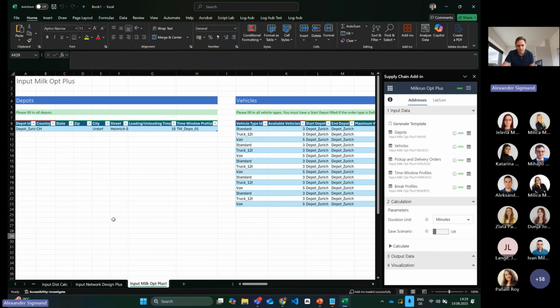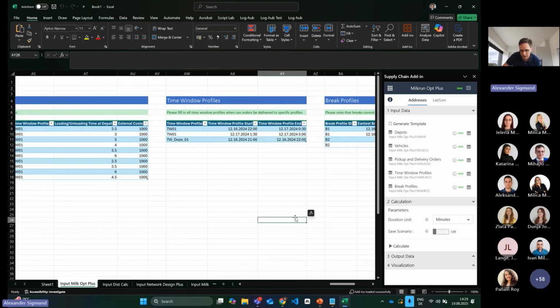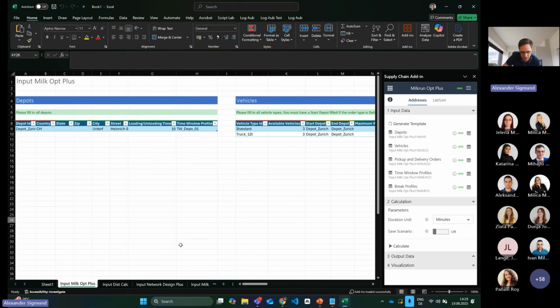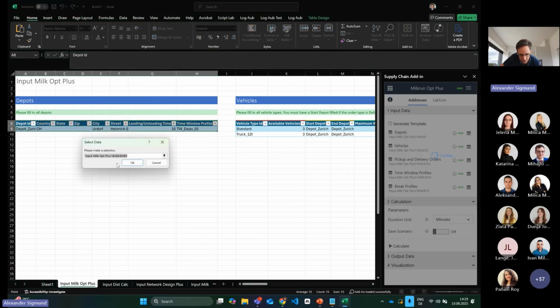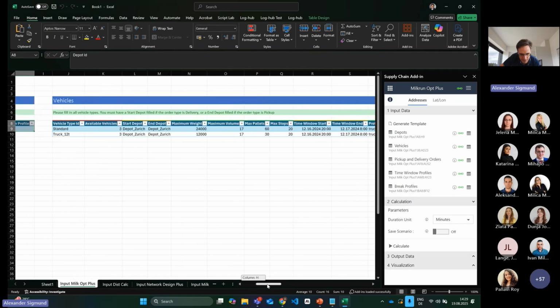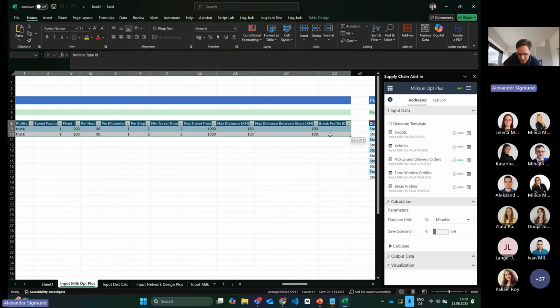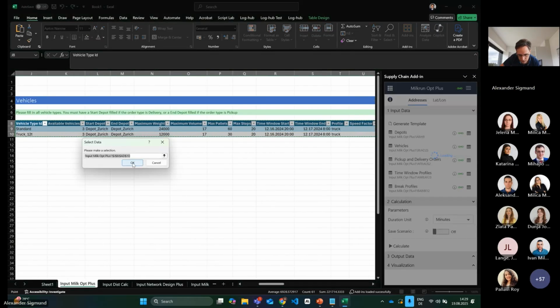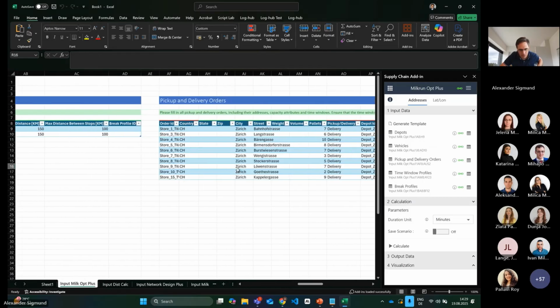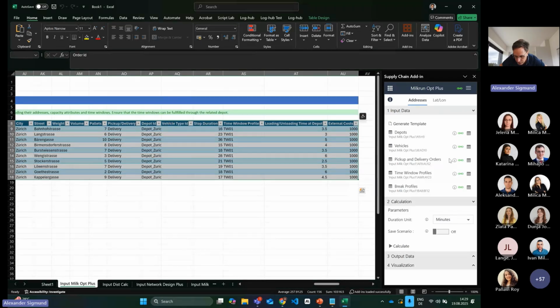And to explain you actually the effect, I prepared some data where we have a smaller example that is easier to explain. What I did here, I used actually also the sample data request, and let's quickly connect the data first again. So I used the sample data, but I removed some vehicles. So I only have 2 vehicles available, or let's say 2 vehicle types available. And as you can see, I also reduced the pickup and delivery orders.